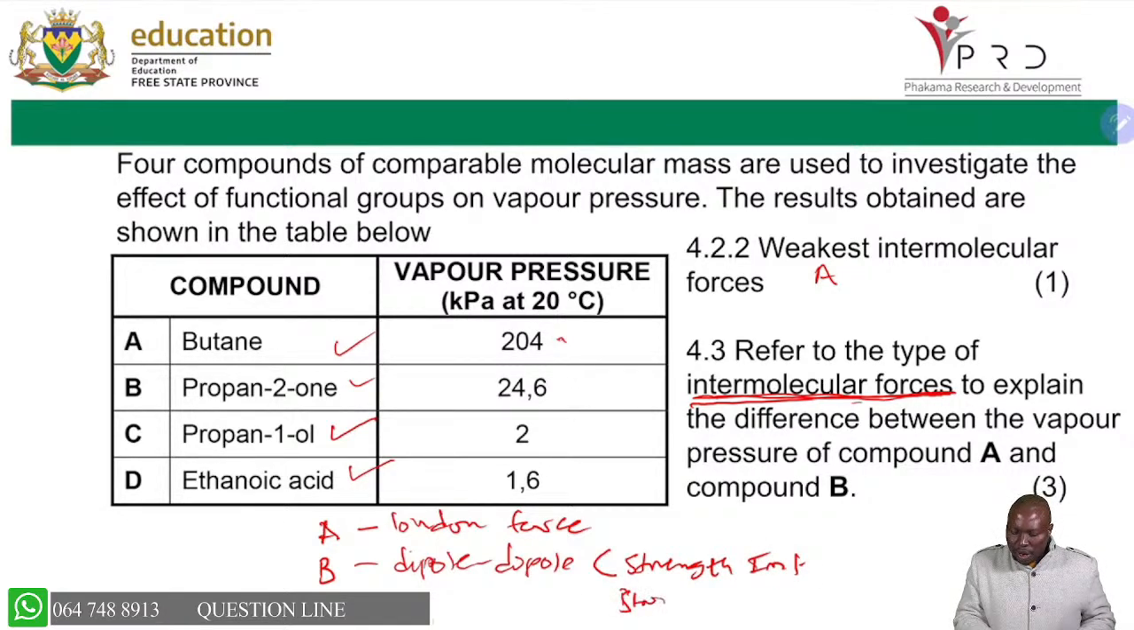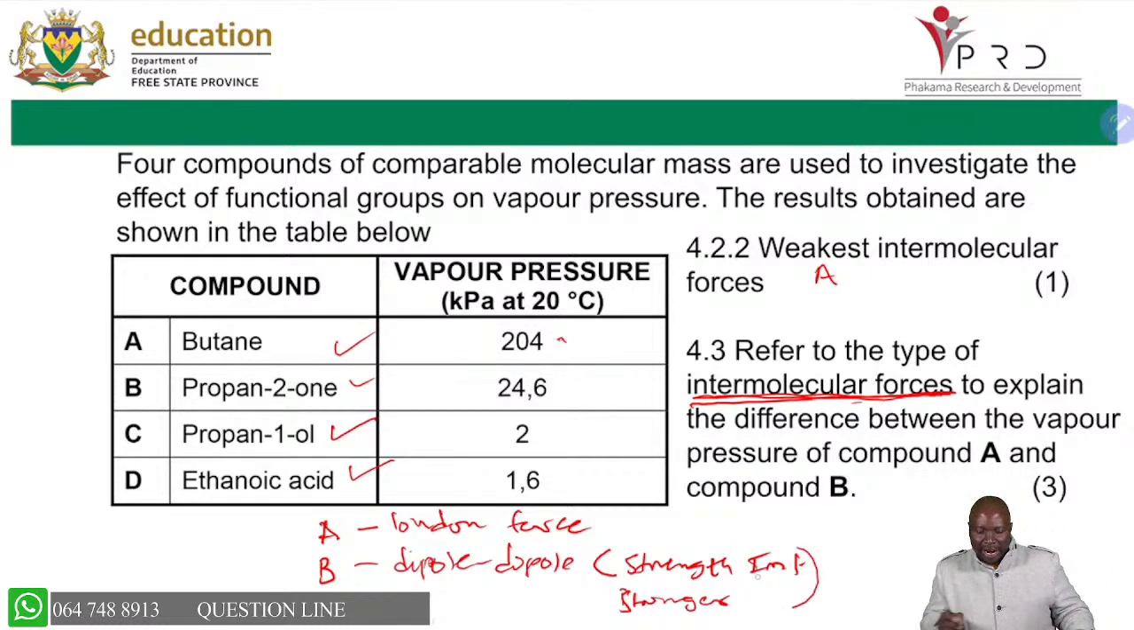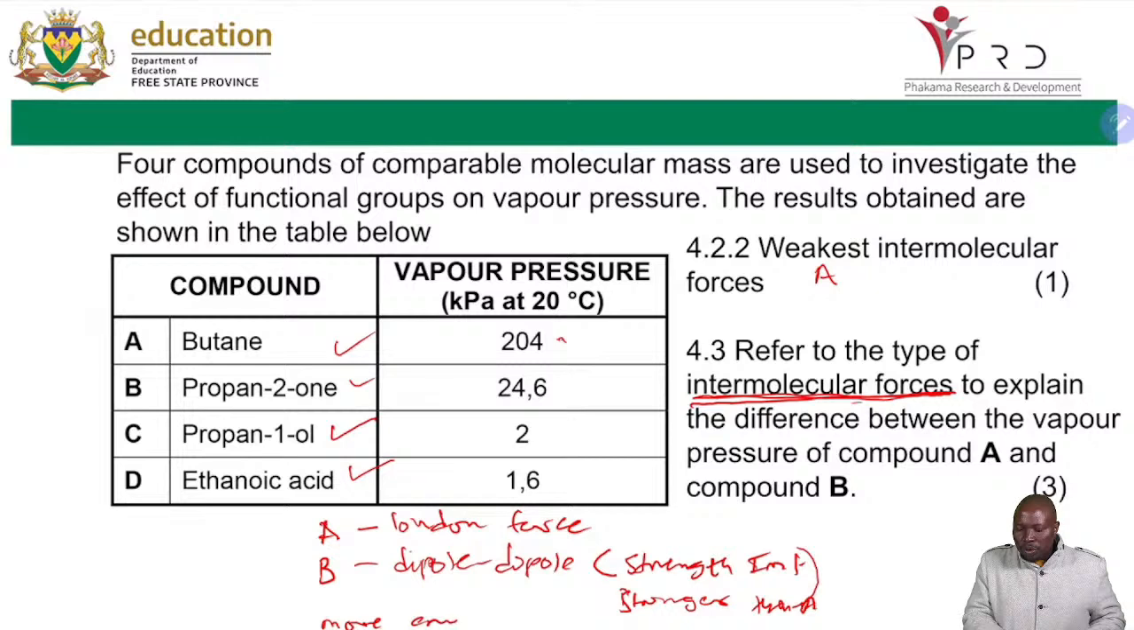B has stronger intermolecular forces than A, and you are able to say more energy will be required to overcome this stronger intermolecular force in B. So more energy will be required to overcome the intermolecular forces in B, then you got your 3 marks. So please always do that.